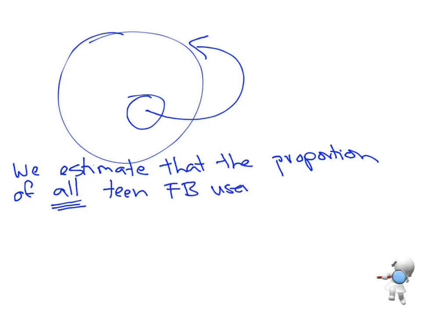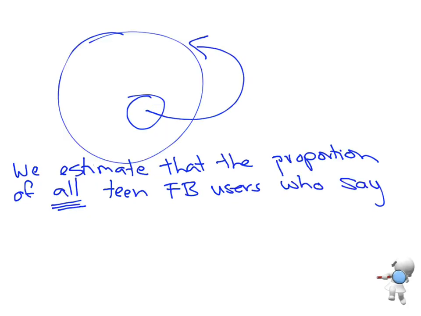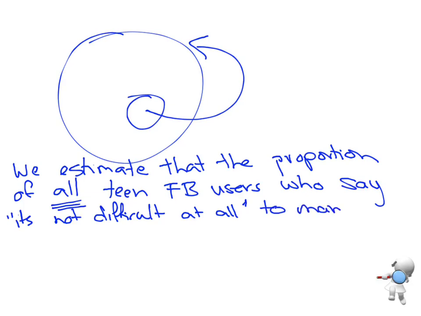who say it's not difficult at all to manage the privacy settings.